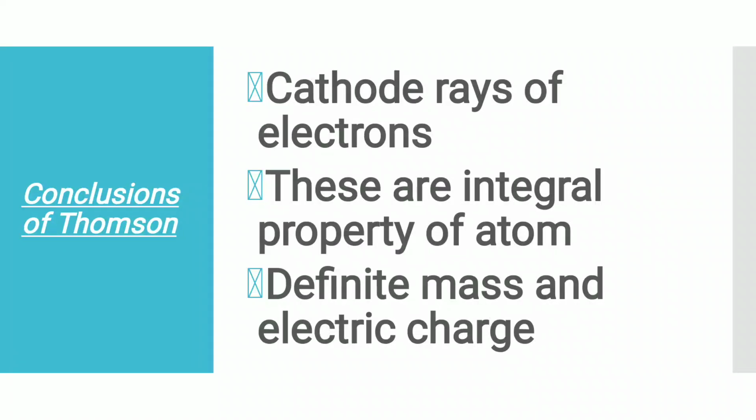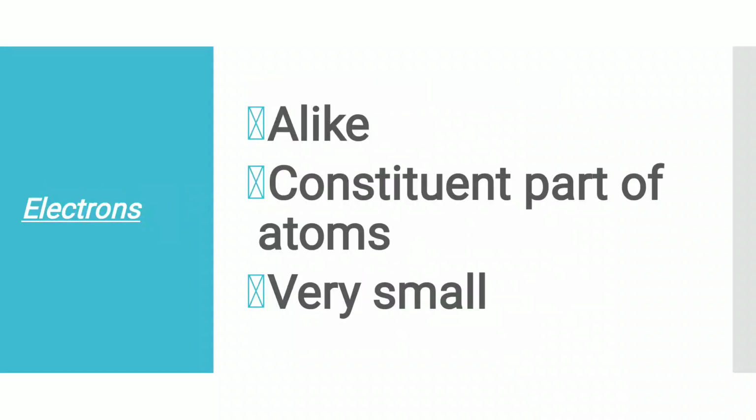Thomson concluded from his theory that cathode rays consist of negatively charged particles, now called electrons. These negatively charged particles are an integral part of all atoms. Electrons have both definite mass and definite electric charge, both of which are independent of the nature of the gas in the discharge tube. Some properties of electrons are: electrons from all sources are alike, having identical mass.